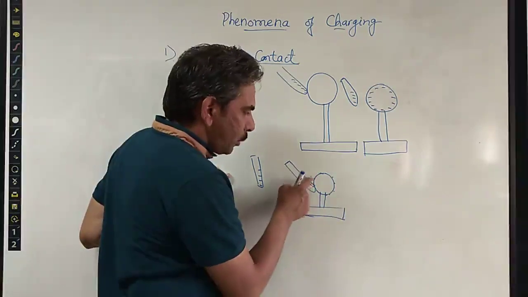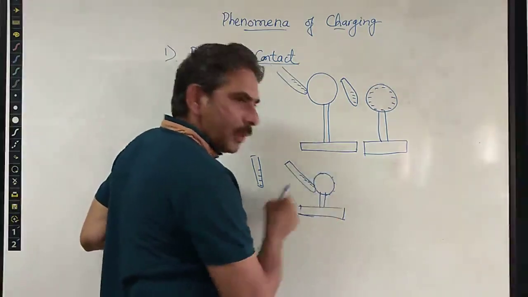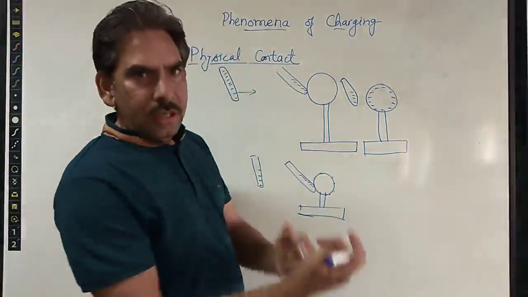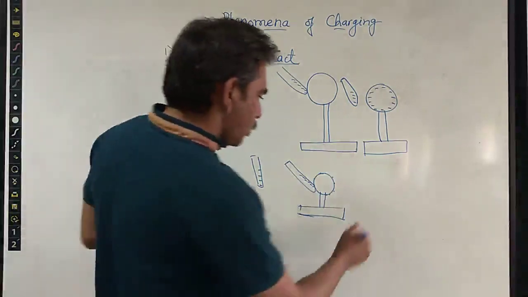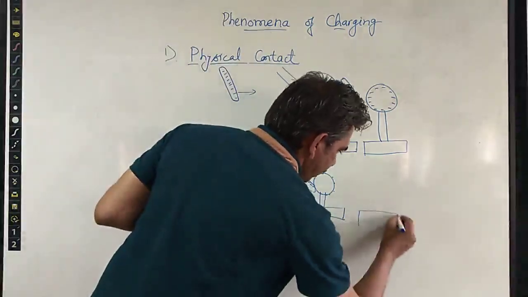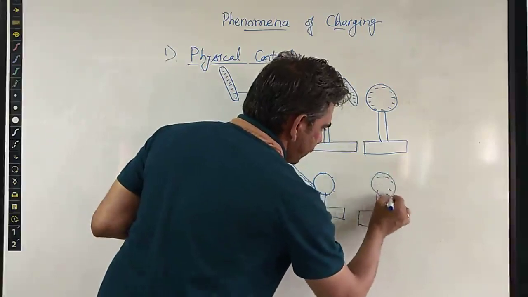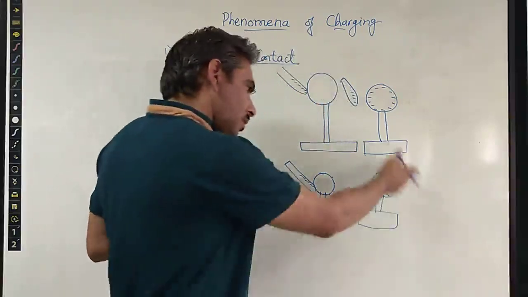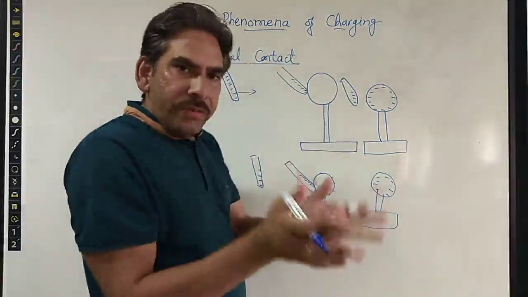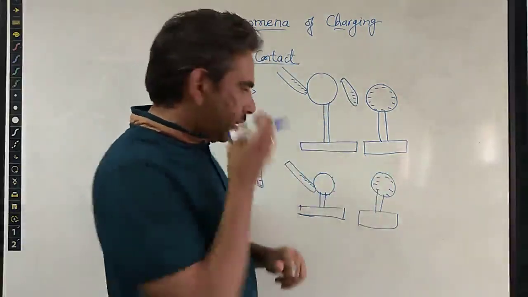So it has to be placed at different points multiple times so that it takes more charge. Whenever it is separated, it also gains some negative charge, which resides on the surface of this non-metallic substance,